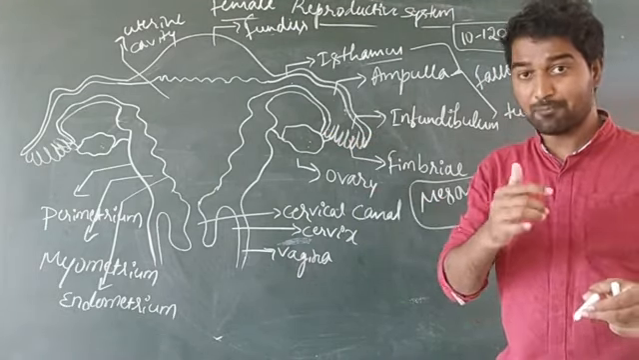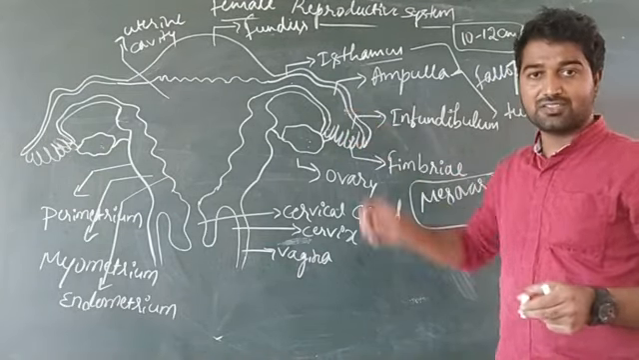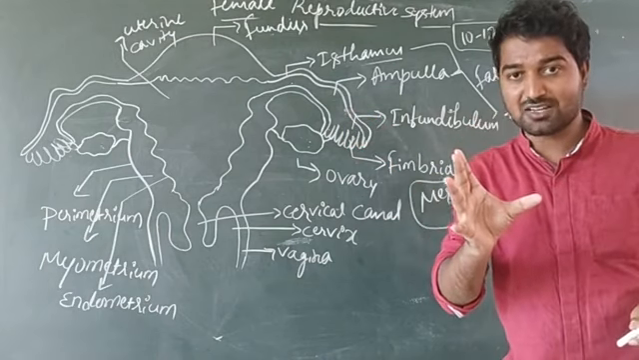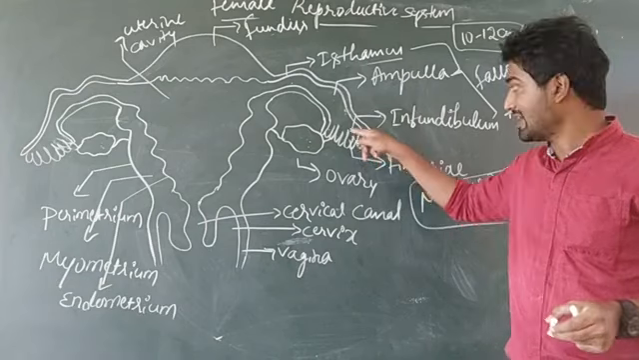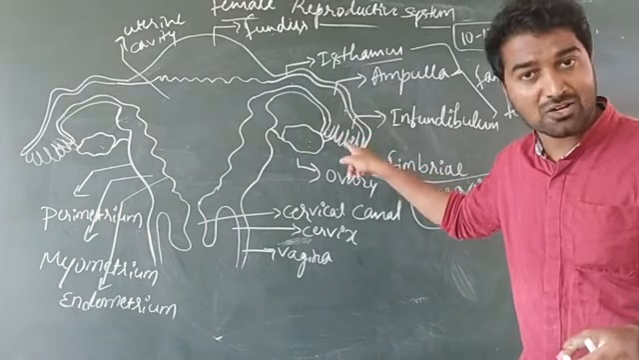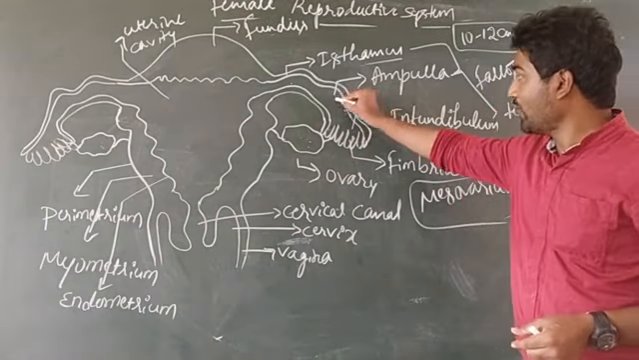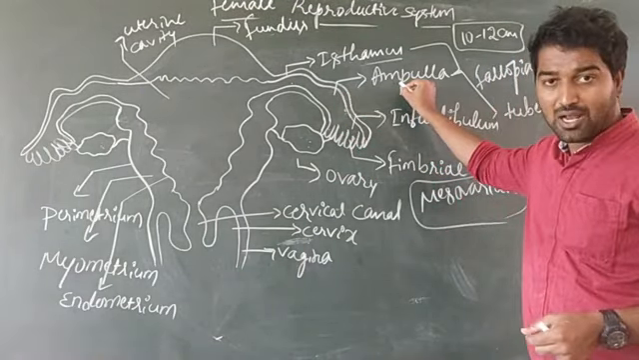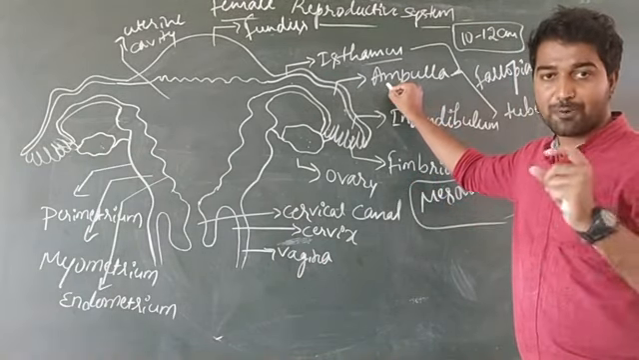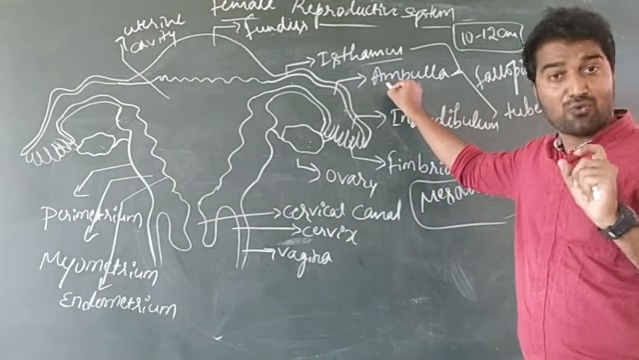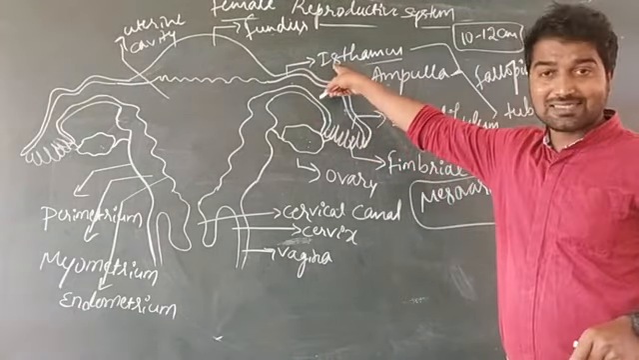Dear students, getting my point? This is the part of the fallopian tube. This is usually funnel shaped in structure and it has finger like projections. These finger like projections are known as fimbriae. And this wider or swollen part is known as ampulla. This is also one of the parts of the fallopian tube or oviduct. And this narrow part is known as isthmus.